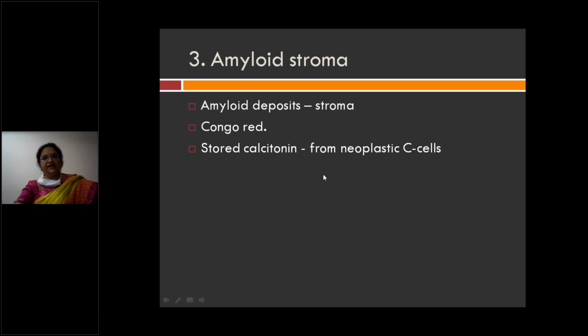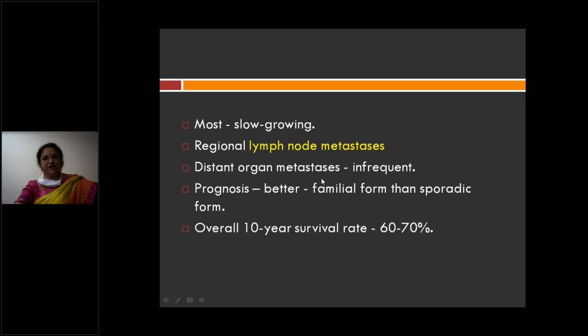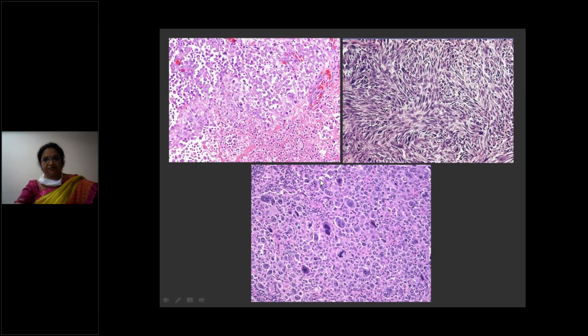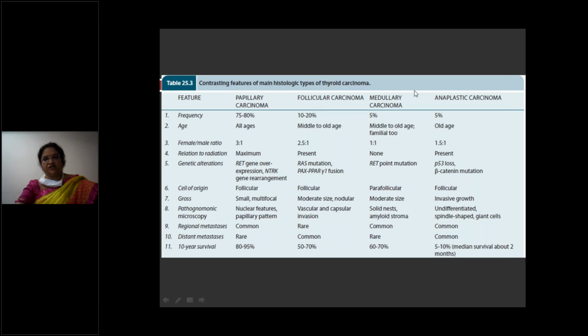So we have already discussed medullary carcinoma, we finished, and we also finished anaplastic carcinoma and its types, all that we have finished. Just in a nutshell, the differences we also dealt with in the last class. So, all the thyroid malignancies and their differences, one more time we'll go through since we have finished all four. Most common of all thyroid malignancies is papillary carcinoma, 75 to 80%, followed by follicular 10 to 20%, medullary 5%, and anaplastic 5%.